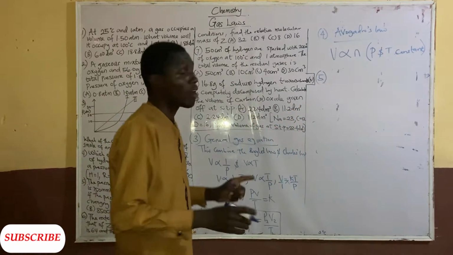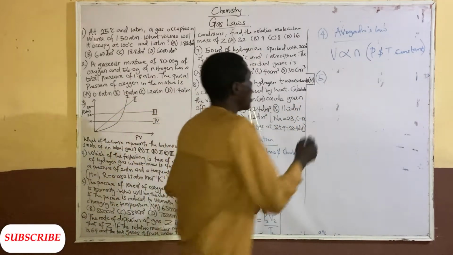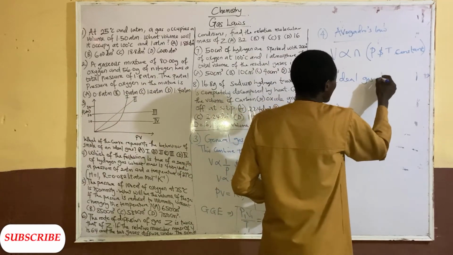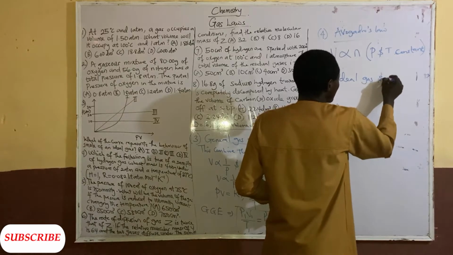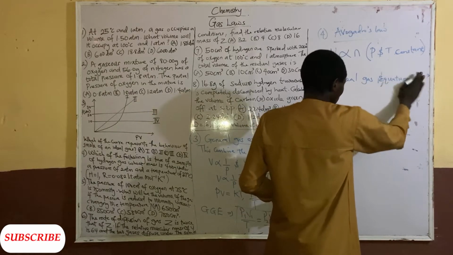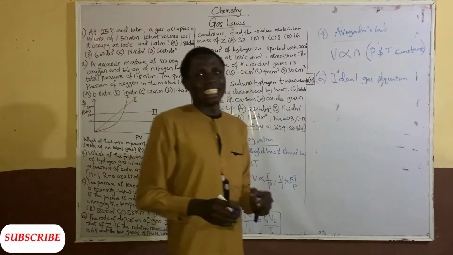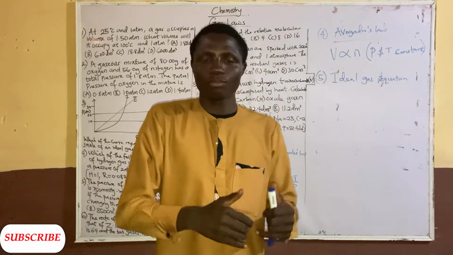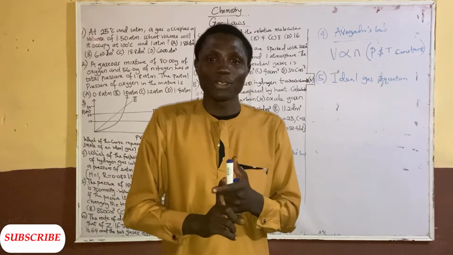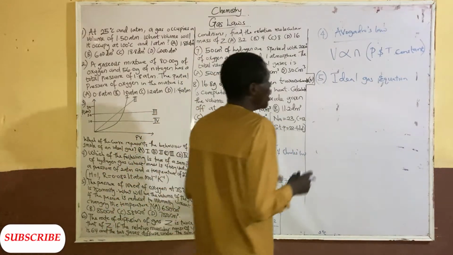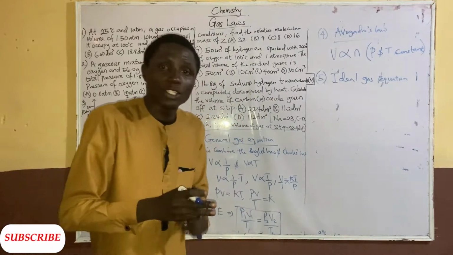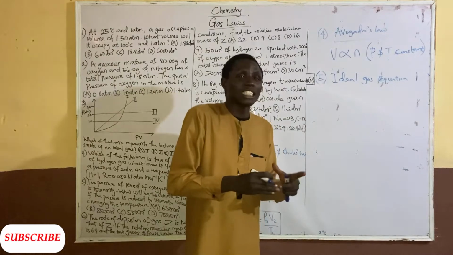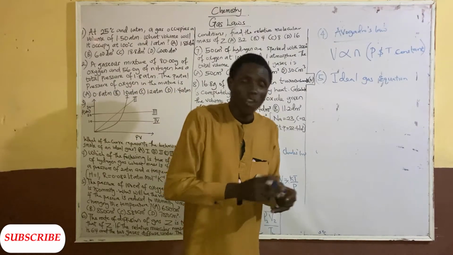Boyle's law and Charles's law, we have what we call an ideal gas equation, which is our fourth one. An ideal gas is a gas that obeys Charles's law, Boyle's law, and Avogadro's law. So an ideal gas equation is derived from Boyle's law, Charles's law, and Avogadro's law.